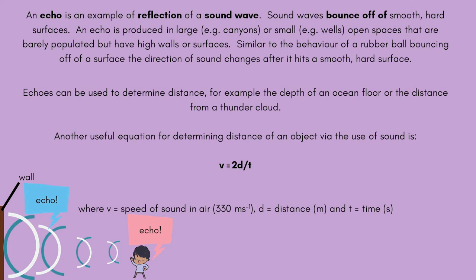Echoes can be used to determine distance, for example, the depth of an ocean floor or the distance of a thundercloud. Another useful equation for determining distance of an object via the use of sound is: speed of sound equals twice the distance traveled divided by t. Now you multiply distance by 2 because an echo has to leave your ear, travel to the surface, and come back to your ear. So it would have traveled the distance twice. So you have to account for that. Where v is equal to speed of sound in air, 330 meters per second, d is equal to distance in meters, and t is equal to time in seconds.